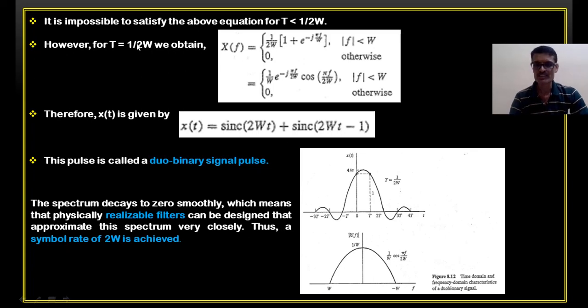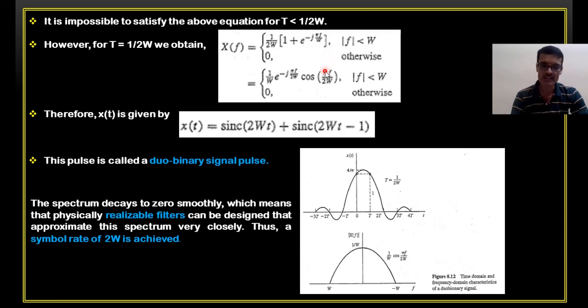This is the plot. Again, with t less than 1 by 2w, we will never get any possibility of designing a filter. We cannot satisfy the conditions. With t equal to 1 by 2w, we get this spectrum in the frequency domain. That is x of f equal to 1 by 2w, 1 plus exponential minus j pi f by w, for frequency less than 1 by w, within the message bandwidth, or x of f equal to this particular equation for magnitude of f less than w. This is another way of representing the same equation.